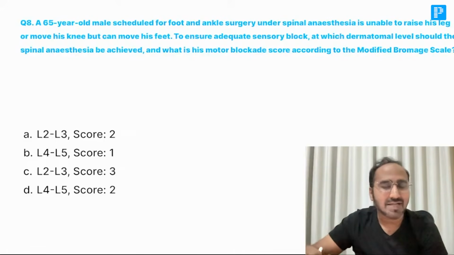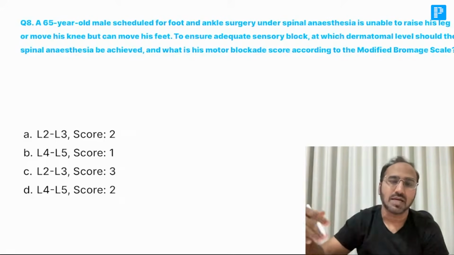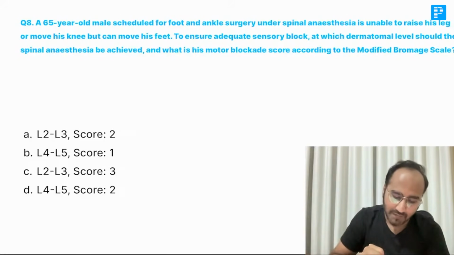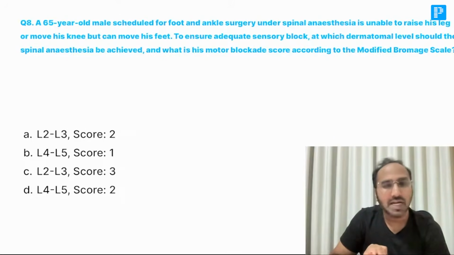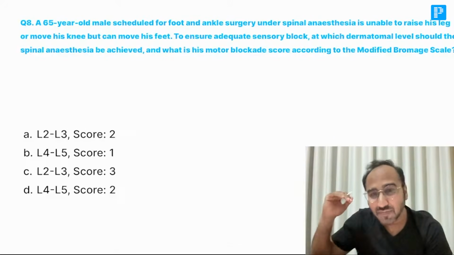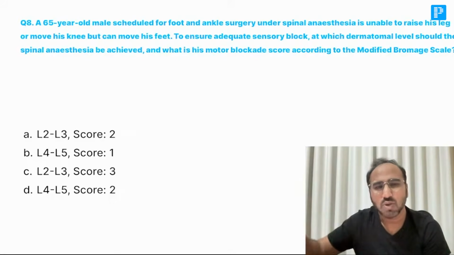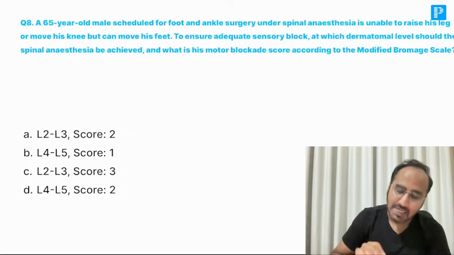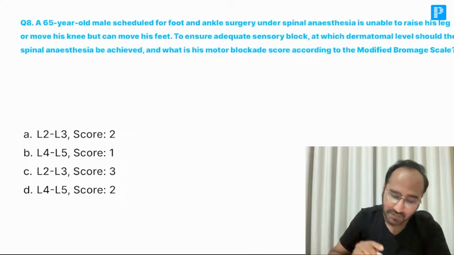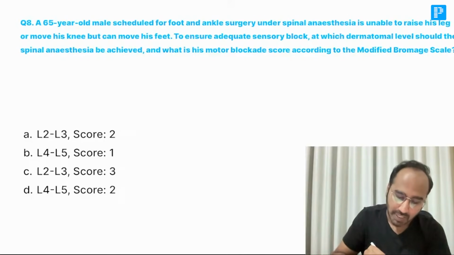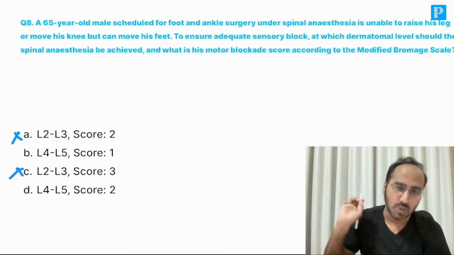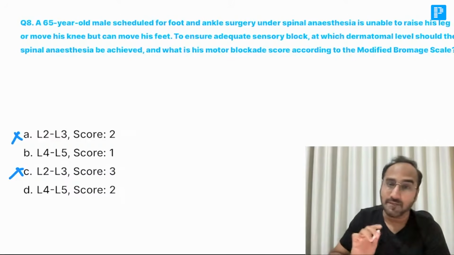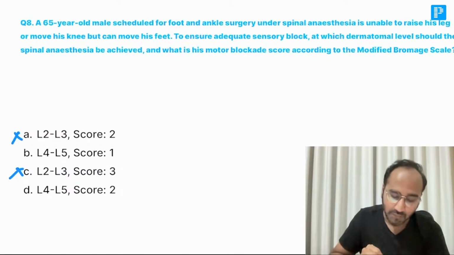First of all, guys, for foot and ankle surgery, will you give L2, L3 anesthesia? Will you give L2, L3 or L4, L5? When the surgery is of the foot, you can go for a very low space. L5, S1 also you can try. So basically you can go for L4, L5. So for foot surgery, spinal anesthesia is given at L4, L5. So L2, L3, these two options I am ruling out. We are now left with two options which indicate the L4, L5 space.